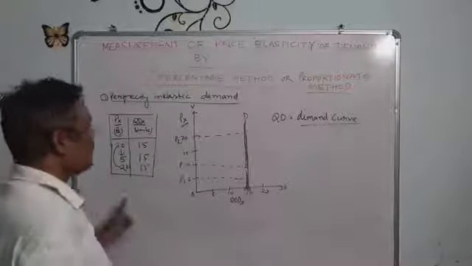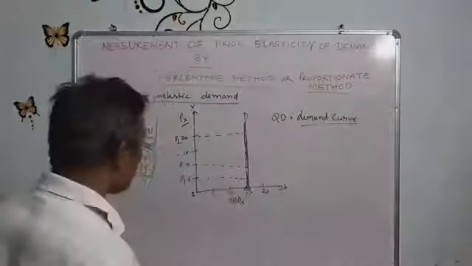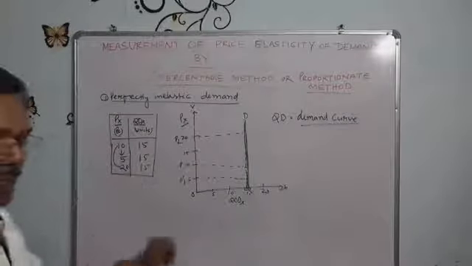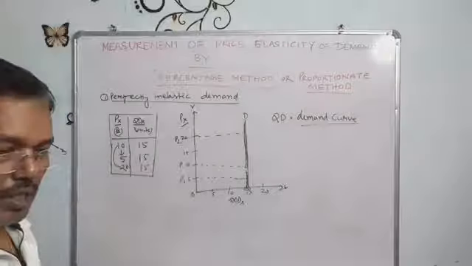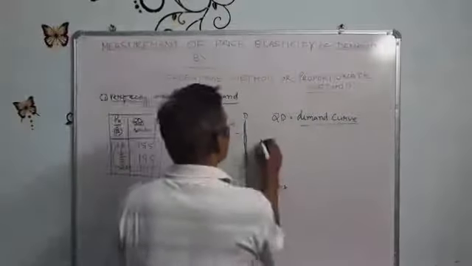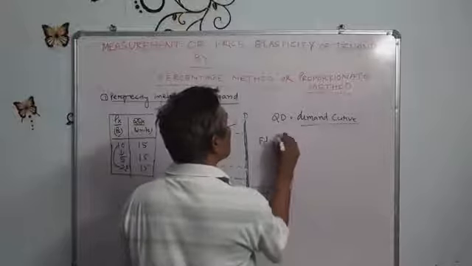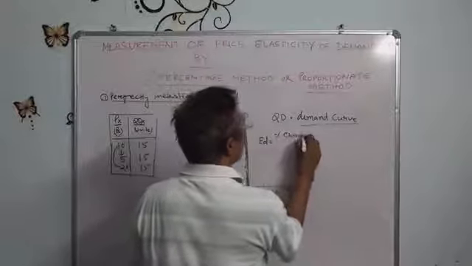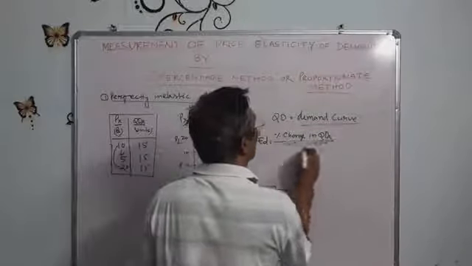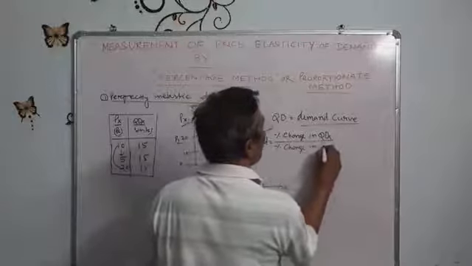So in this case, what is the elasticity of demand? In the previous class we already discussed the measurement of elasticity of demand by the percentage method. That is, elasticity of demand equals percentage change in quantity demanded of X goods upon percentage change in price of X goods.